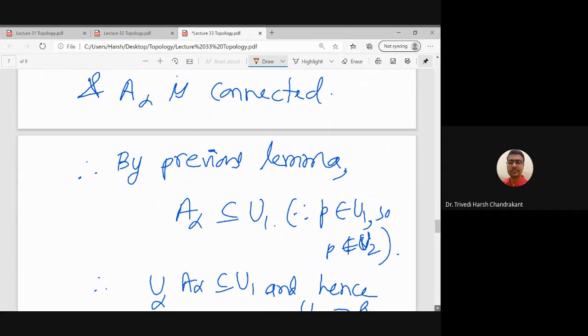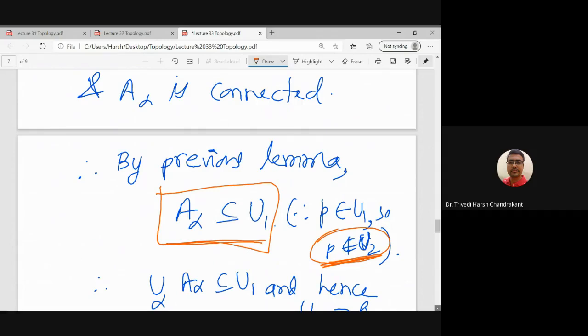But since P belongs to U1, P cannot belong to U2, because U1, U2 is a separation, so they are disjoint sets. P also belongs to A alpha. Therefore A alpha is a subset of U1. A alpha cannot be a subset of U2.